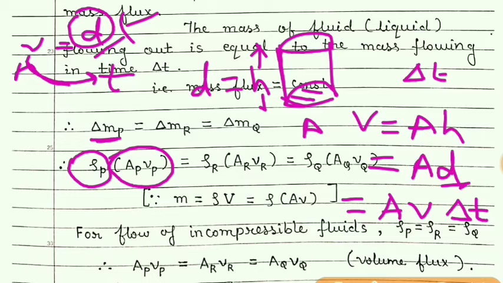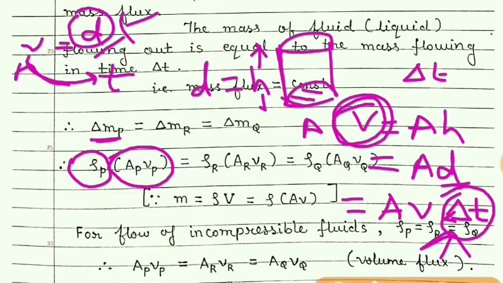Suppose we take this time as delta t. But if we consider this as unit time, then in unit time interval the volume of the fluid passing is given by A into V. So at point P, the volume passing in unit time will be AP VP.